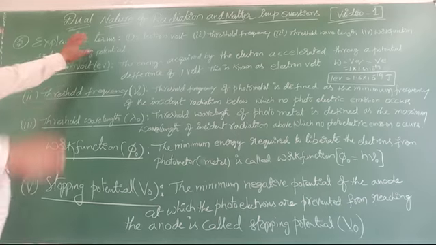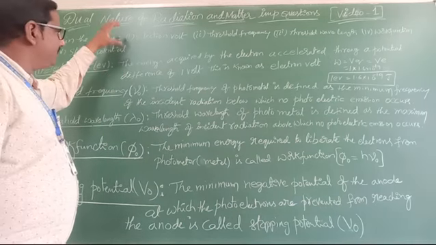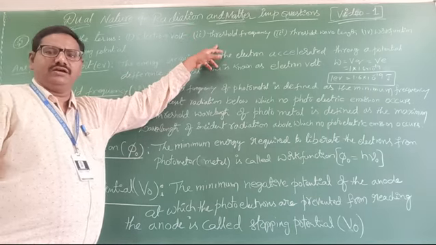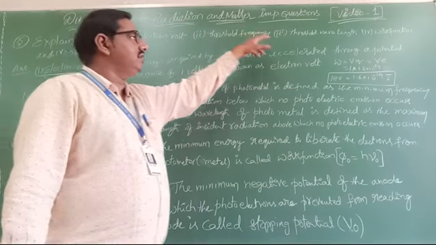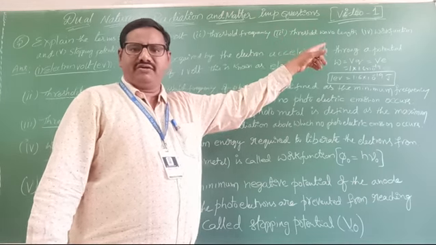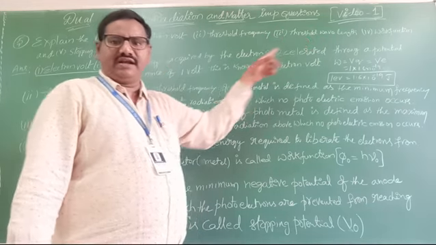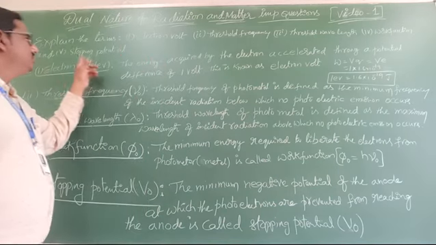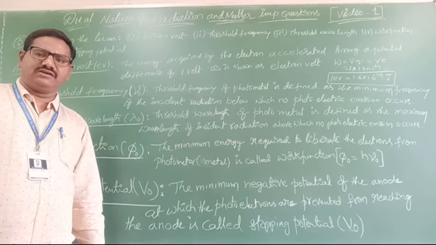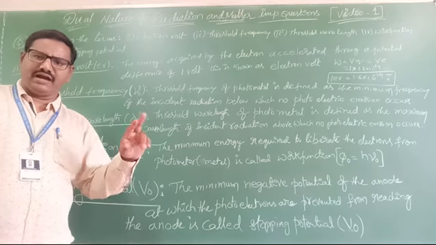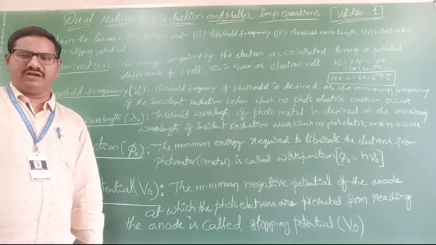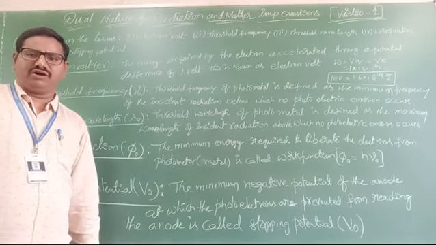Explain terms here. The first one is electron volt, the second term is threshold frequency, the third is threshold wavelength, the fourth one is work function, and the fifth one is stopping potential. These terms they will ask as definitions, maybe one or two more questions. Any two they will ask for 2 marks.